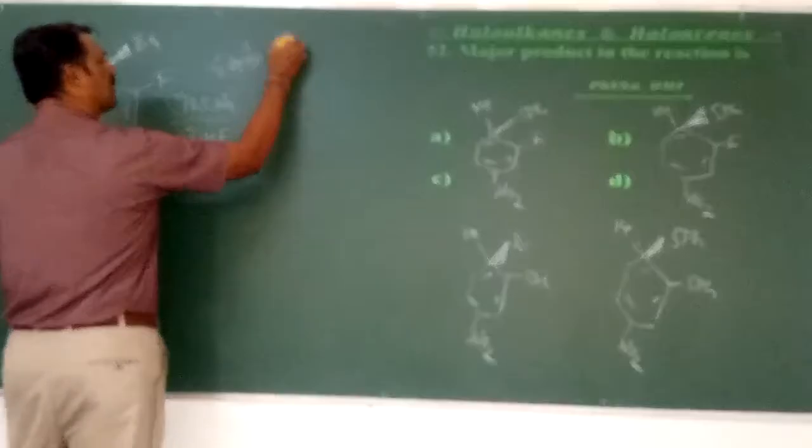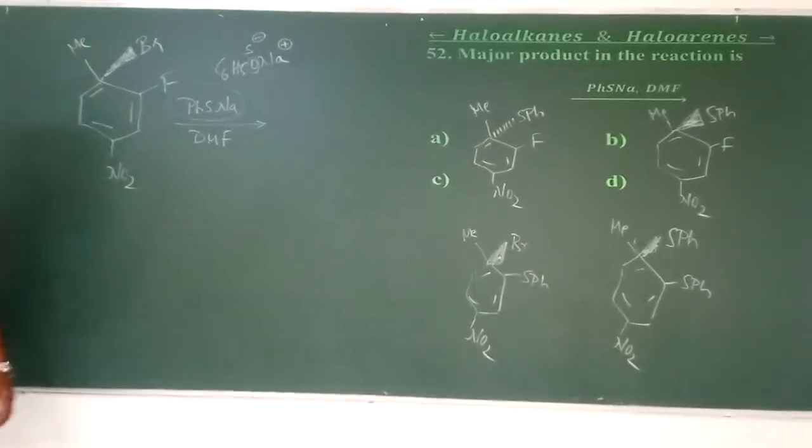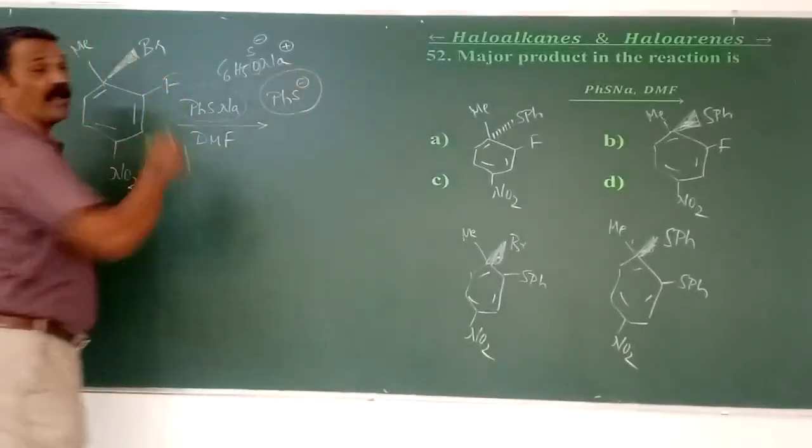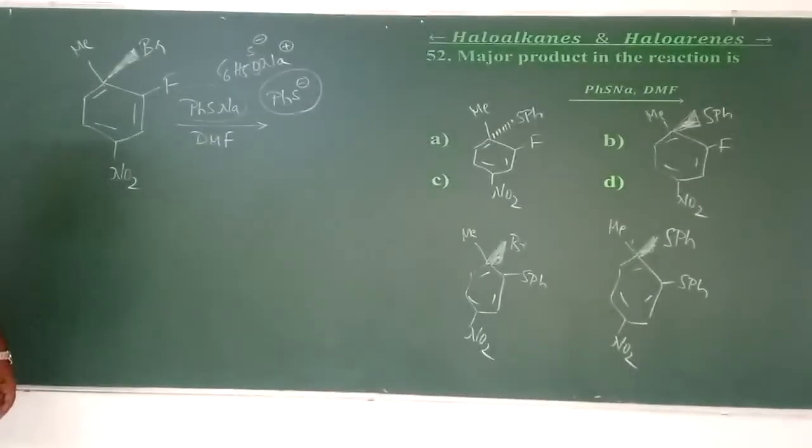Here, as it is a phenolic substituent, it is called sodium thiophenoxide, Na+ and C6H5S-. This is the nucleophile, PhS-.